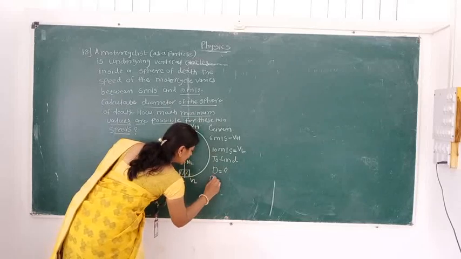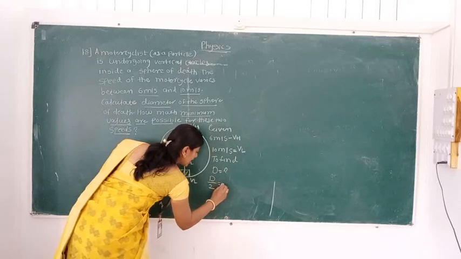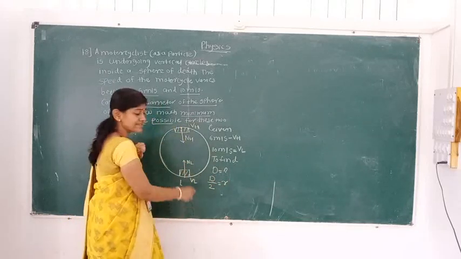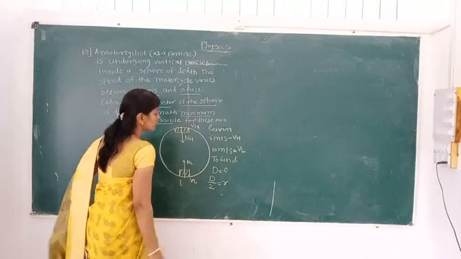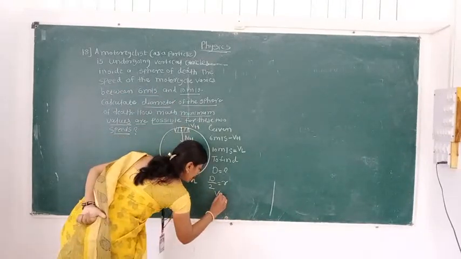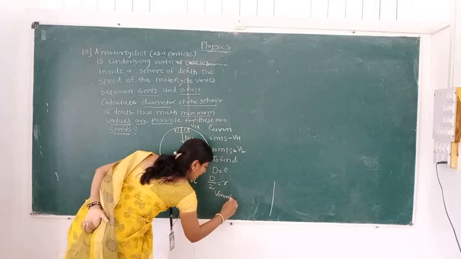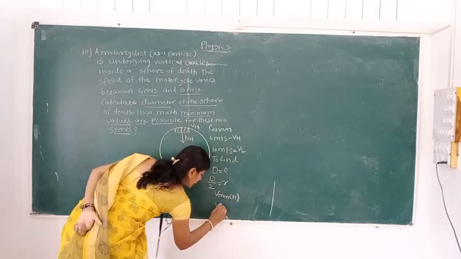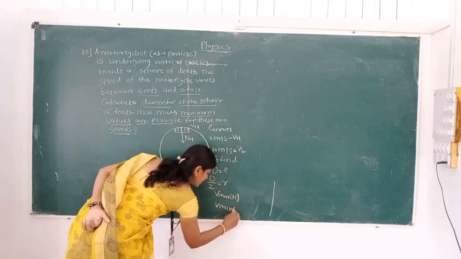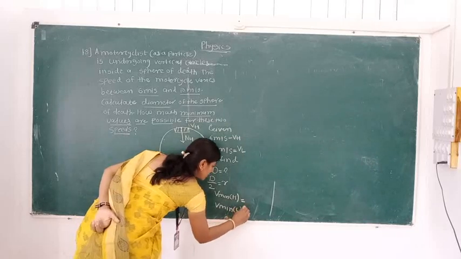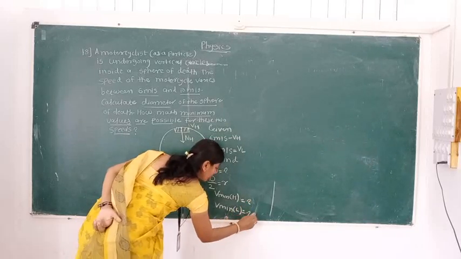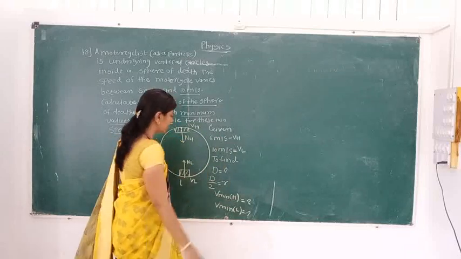We know D by 2 gives us r, so D is nothing but twice r. Next, we have to find the minimum velocity at position H and the minimum velocity at position L. These two values we have to find. This is the given information.